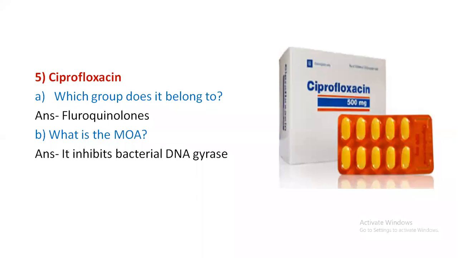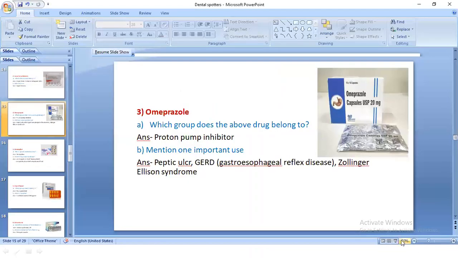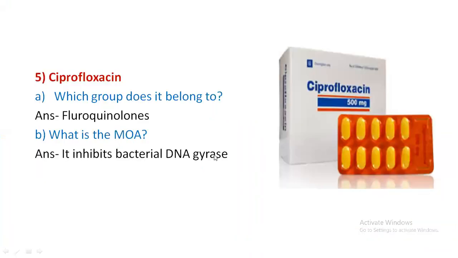So ciprofloxacin stood as a long-standing drug for treatment of typhoid or enteric fever. How does it act? It acts by inhibiting the bacterial DNA gyrase.